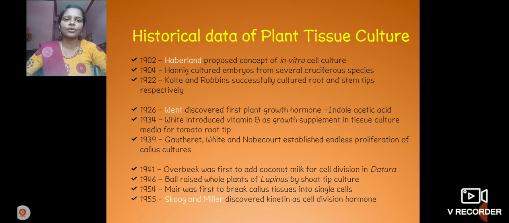In 1904 Hanning cultured embryos from several cruciferous species. After that, in 1926 Went discovered the first plant growth hormone, indole acetic acid. So many scientists proposed and observed tissue culture. Indole acetic acid is also called an auxin type of growth hormone, and he first discovered it.